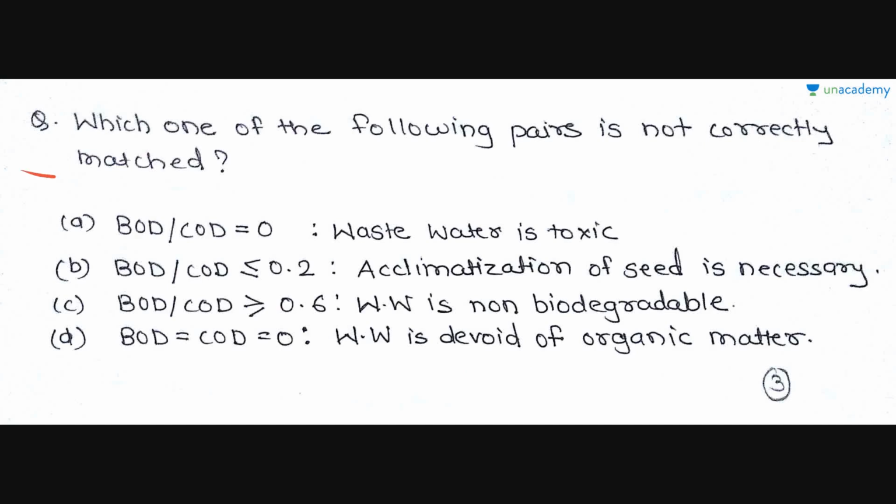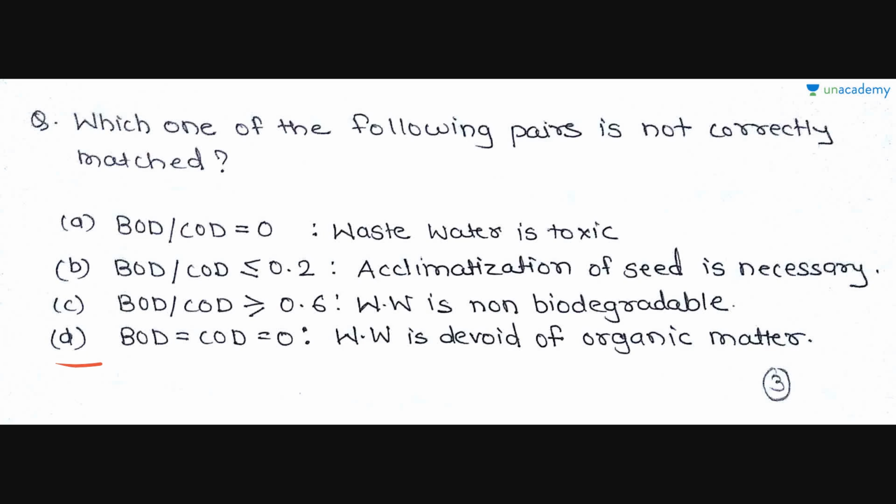So let's see one question on that. Which one of the following pairs is not correctly matched? The first one is BOD by COD is equal to 0, that is wastewater is toxic. Next is BOD by COD is less than or equal to 0.2, that is acclimatization of seed is necessary. Next, BOD by COD is greater than or equal to 0.6, that is wastewater is non-biodegradable. And last is BOD is equal to COD is equal to 0, so wastewater is devoid of organic matter, right?